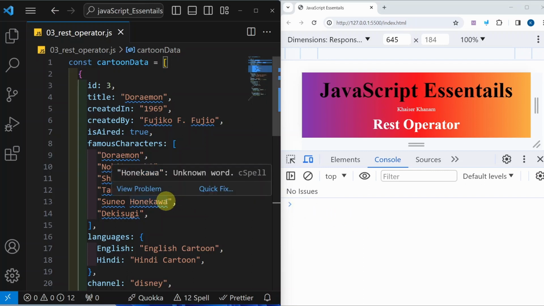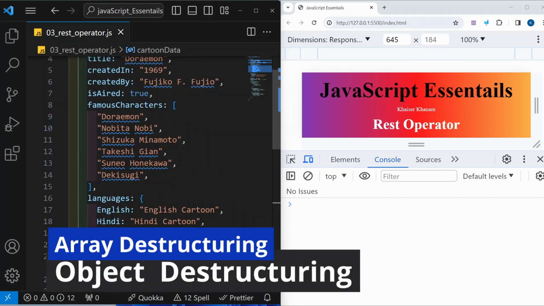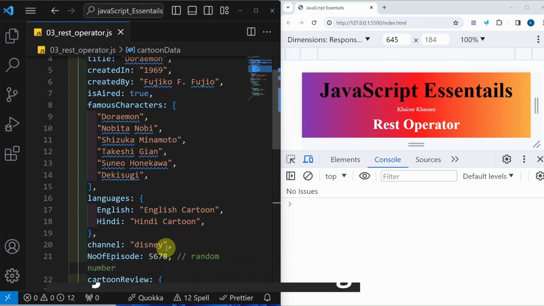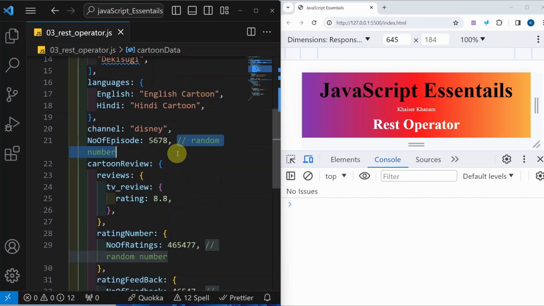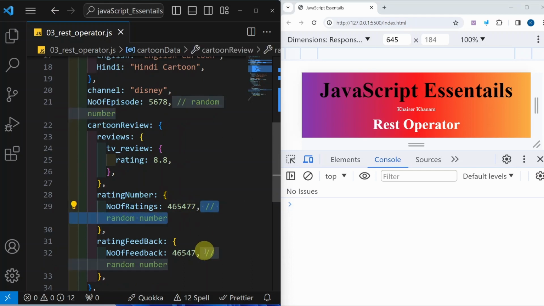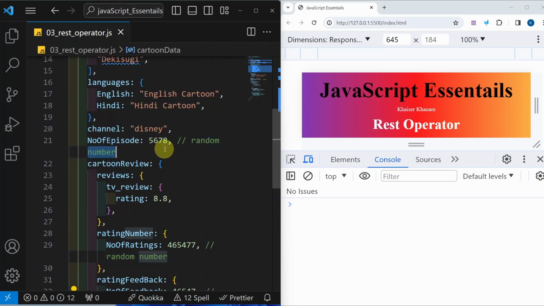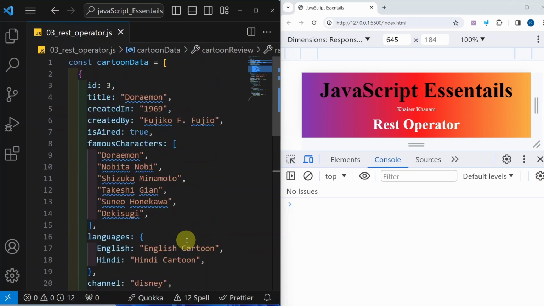And in our previous two sessions, we have seen array destructuring and object destructuring. So in this session, we will be using part of that. If you have not watched those videos, I suggest you watch them. I will be providing the link in the description. And as I mentioned, these numbers are random. I have given them by myself, so do not consider these numbers as real. And this entire array of objects I will be pasting in the comment section so that you can start typing along with me and understand the concept in a better way.